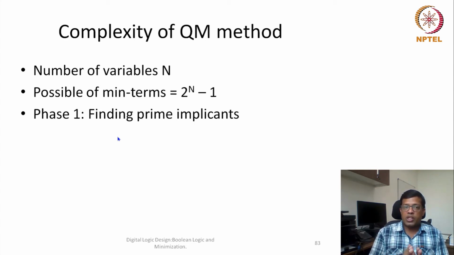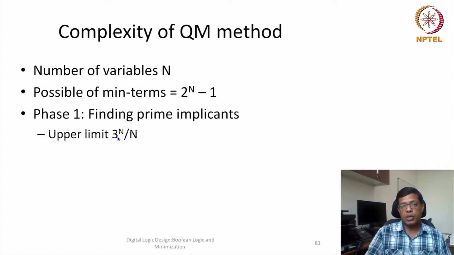So first we are reducing one variable, then the second variable, then the third variable. So the number of stages is also of the order of n, and in each stage the number of comparisons is exponential. So the total number of comparisons is kind of non-polynomial.